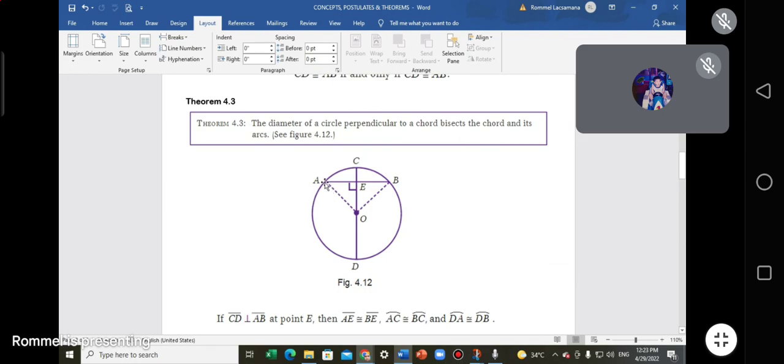Line segment AE is congruent to BE. What makes it congruent is because of this word bisects. Pag nakarinig kayo ng bisects, it is being cut into two equal parts. That's why segment AE is equal to or congruent to segment BE. In the very center dapat.